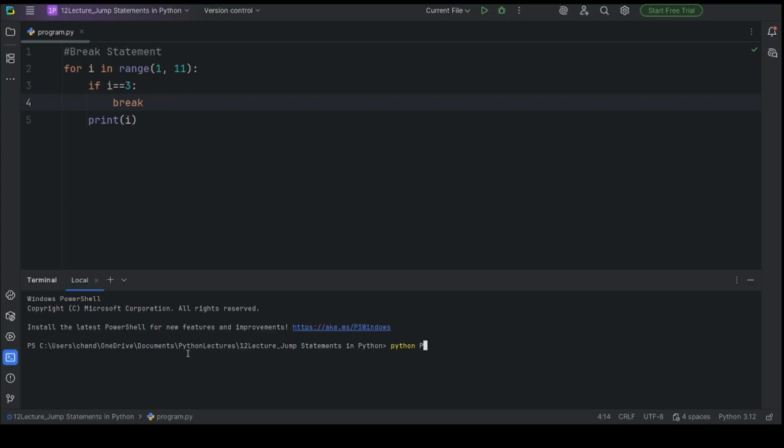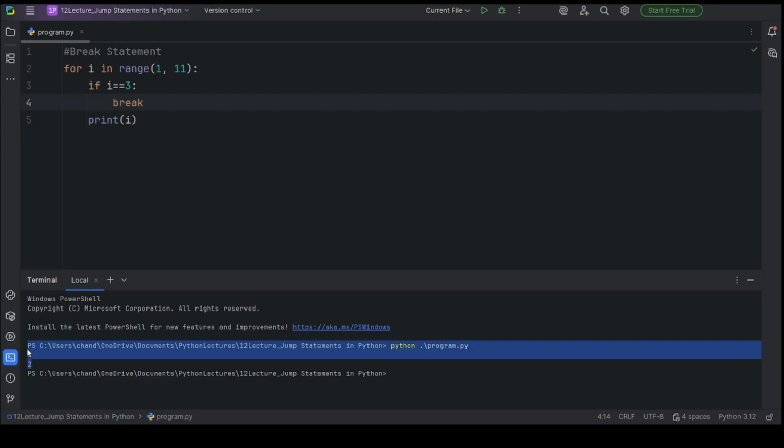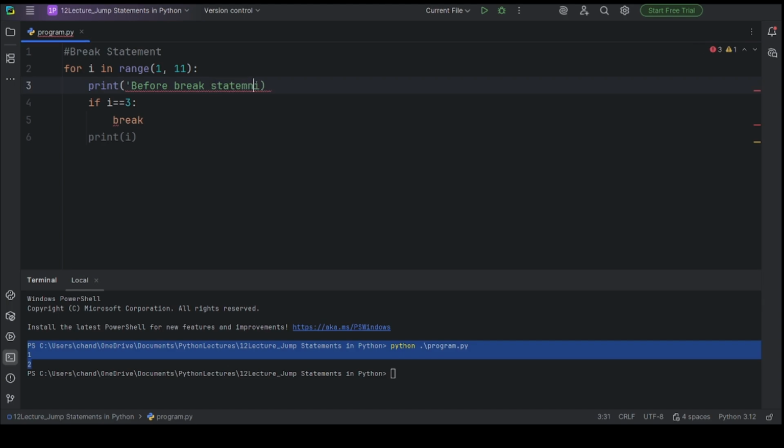Okay, now you can see here it prints 1, 2. Suppose we want to print something before the break and after the break, then what will happen? So let me add one message here: before break statement. Now let's run this one so we can see the result.